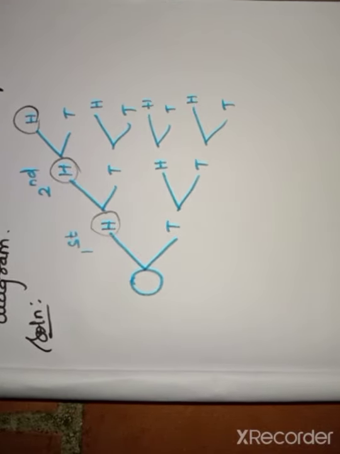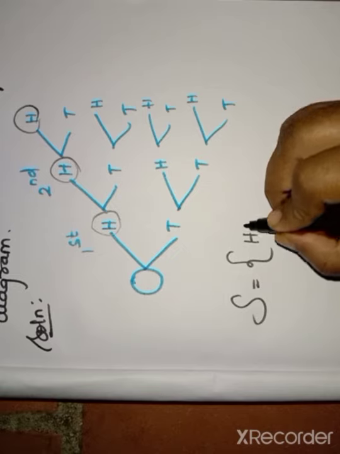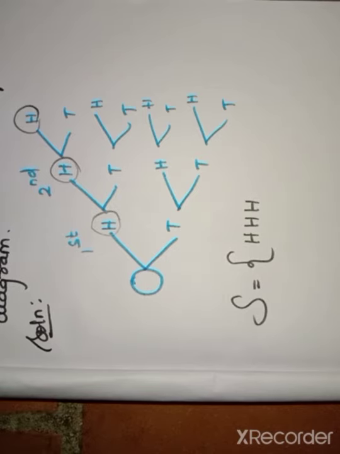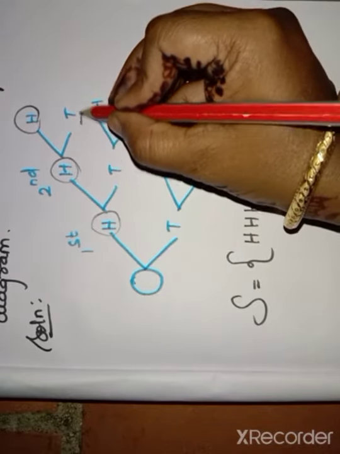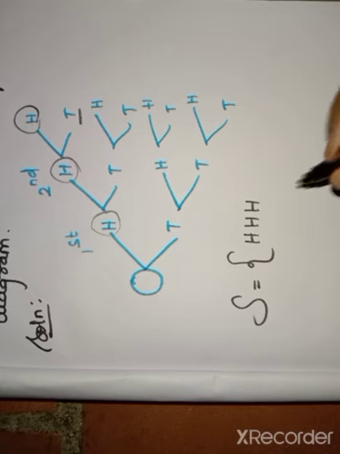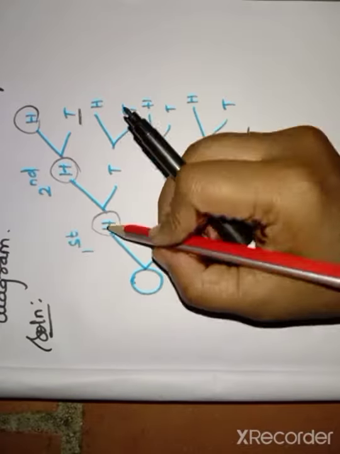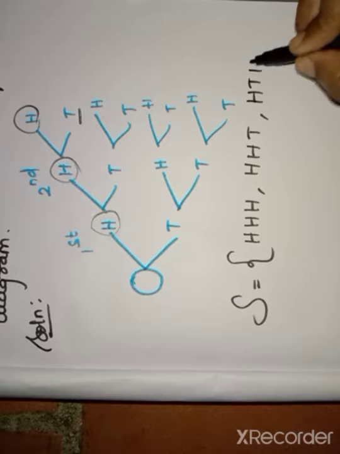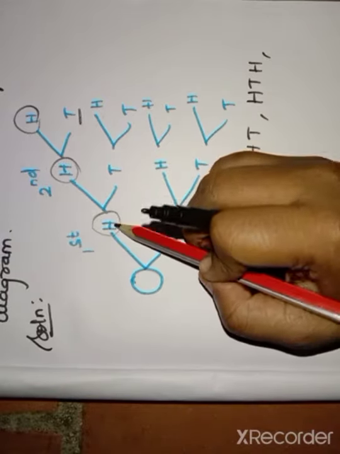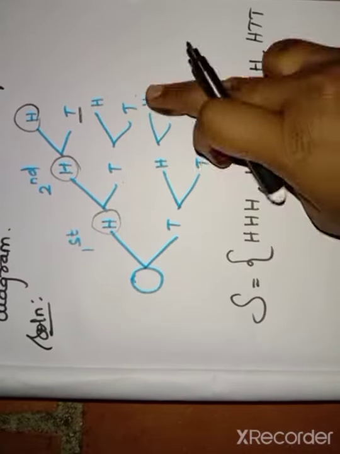First of all, write the sample space here. S equal to the set of H, H, H. Then the second branch, that is head, head, and here we have another one, that is tail. So the second one is head, head, tail. Then the next one is head, tail, head. Then the next one is head, tail, tail. So first of all, you have to complete the first one, then you move on to the second one.